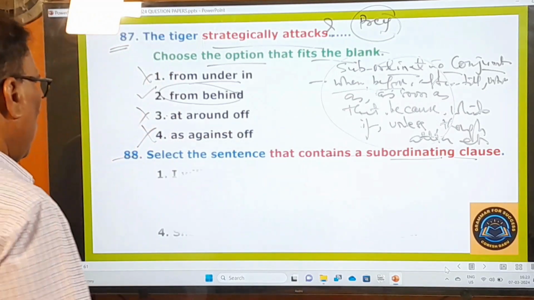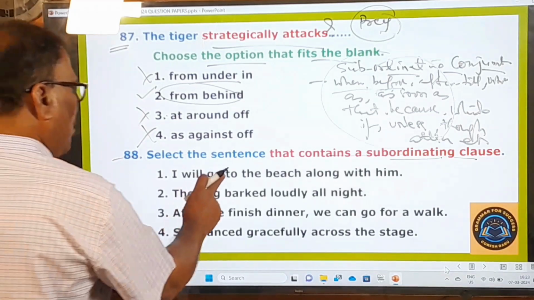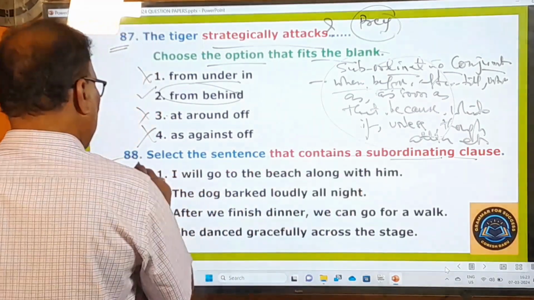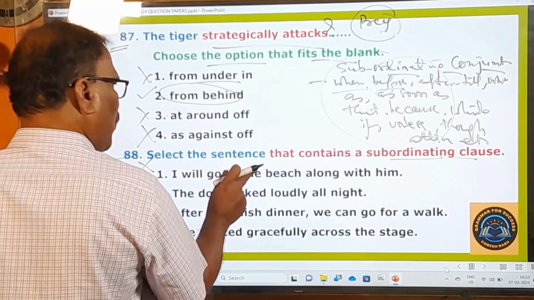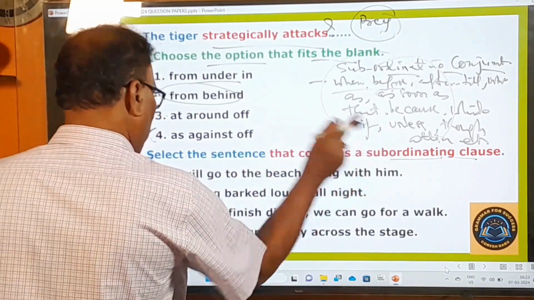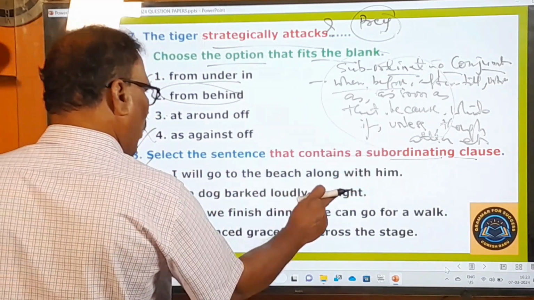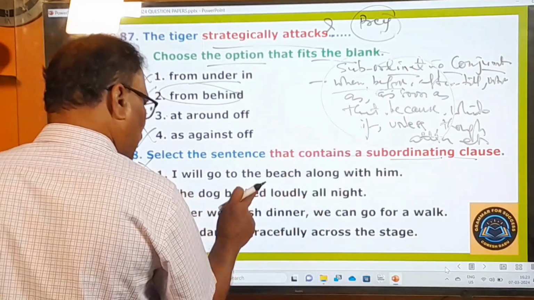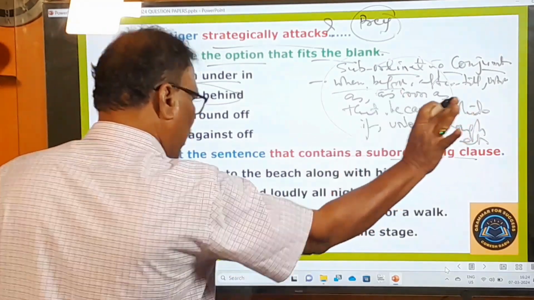Now let us check the options. I will go to the beach along with him. No conjunction is used in this, and therefore it does not have a subordinating clause, right? The dog barked loudly all night. There is no subordinating conjunction, therefore there is no subordinating clause, right?